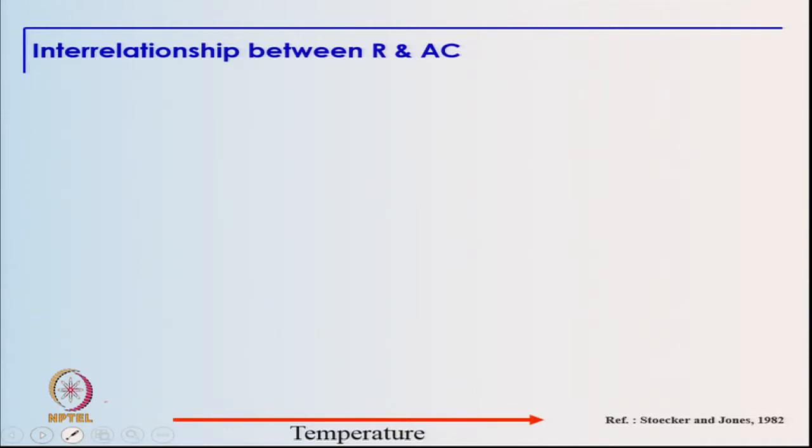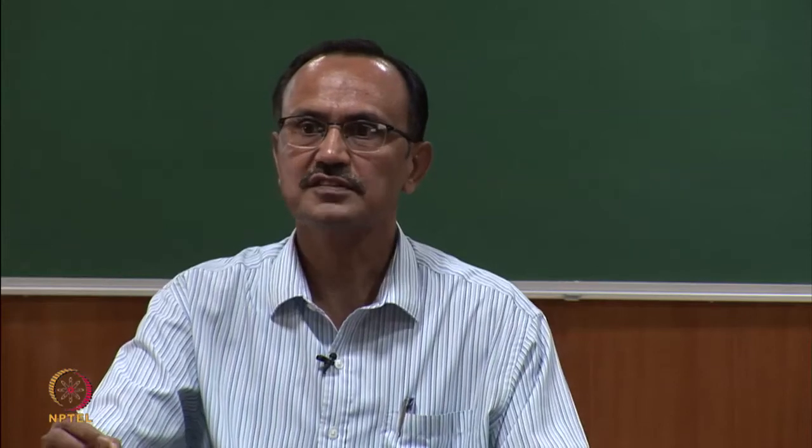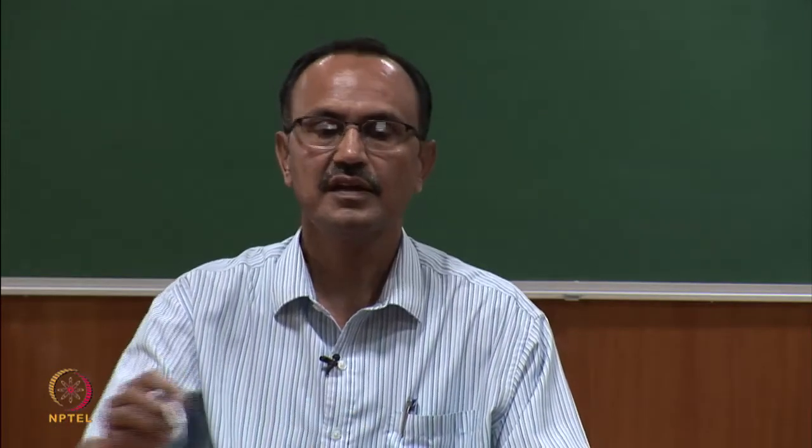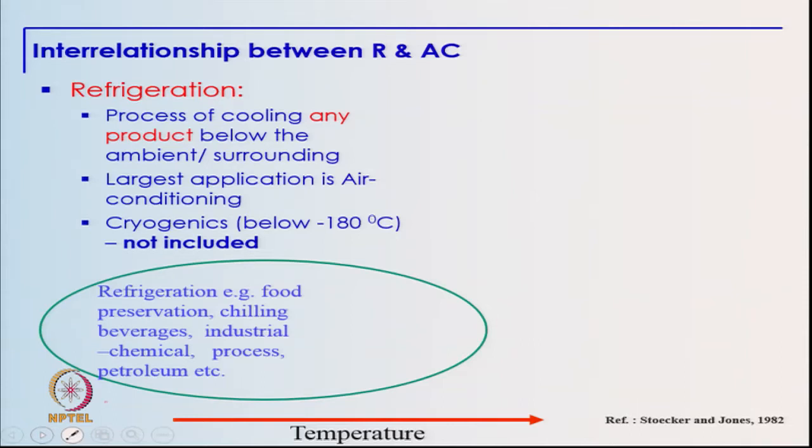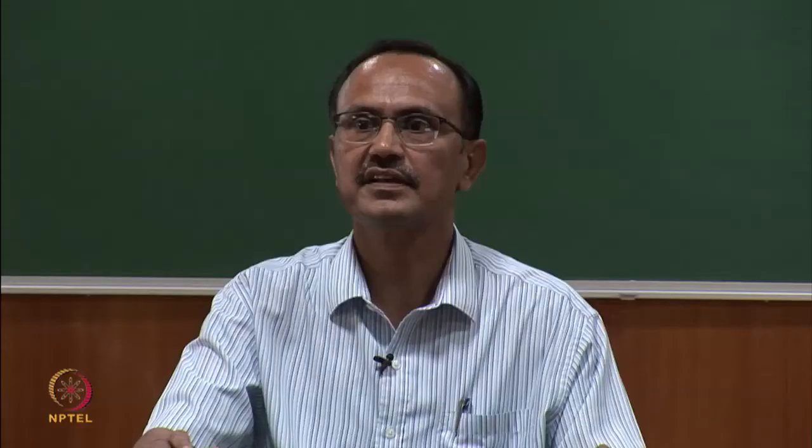I would like to start with the basic difference between a refrigeration system and an air conditioning system. All of us are aware that a refrigeration system is any system which helps us to lower the temperature of any particular product below the ambient conditions. And the largest application of refrigeration systems is in air conditioning, for air conditioning system designs and for air conditioning applications. In this particular area, cryogenics is not included because we deal with cryogenics when we are interested in liquefaction of gases and the temperatures are typically below minus 180 degrees Celsius.